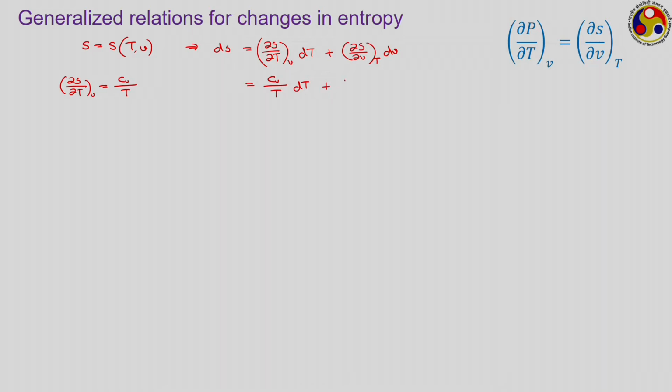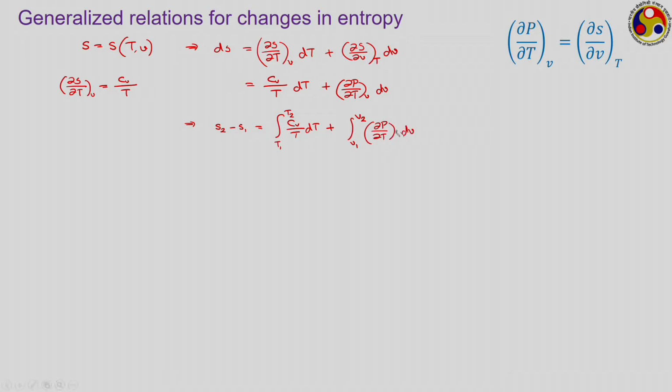So, correspondingly we can say this to be equal to ∂P/∂T at constant V dV, and therefore, if a system is undergoing a change of state from state 1 to state 2, then we can easily represent the corresponding changes in specific entropy as integral Cv upon T dT, integrating from temperature T1 to T2, where T1 is the initial temperature, T2 is the final state temperature, plus integral V1 to V2, where V1 is the initial specific volume, V2 is the final specific volume, of this differential ∂P/∂T at V dV.